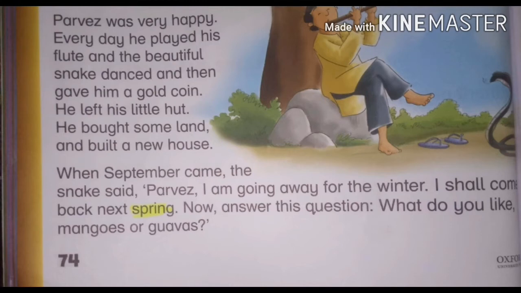Then winter came, and the snake told Pervez that she is going away for the winter and will come back in spring. Because, as you know, snakes disappear in winter because they can't survive in the cold season. And she asked him, what do you like, mangoes or guavas?